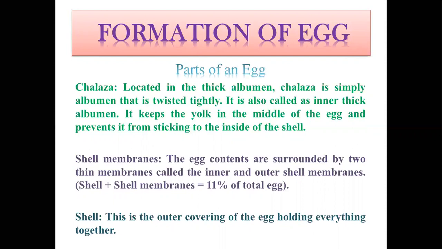And surrounding all this, first, in the middle, there will be yolk. Surrounding the yolk, there will be four layers of albumin. Surrounding the albumin, there will be two layers of shell membrane. And surrounding the shell membrane, there will be egg shell. We can also say that it is the outer covering of the egg. So it is egg shell.